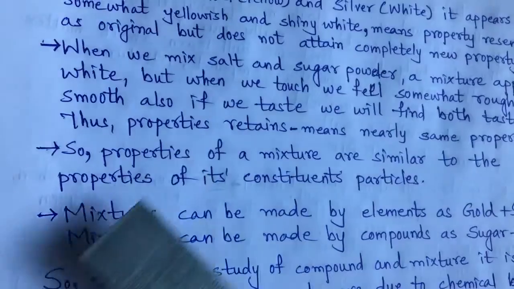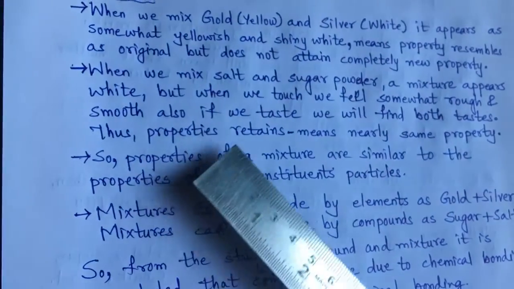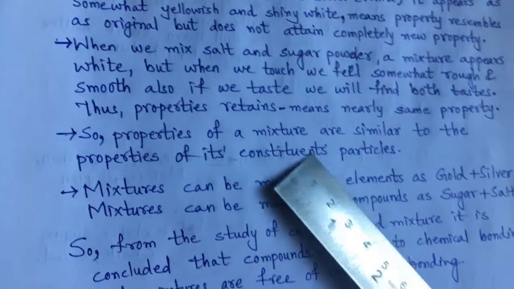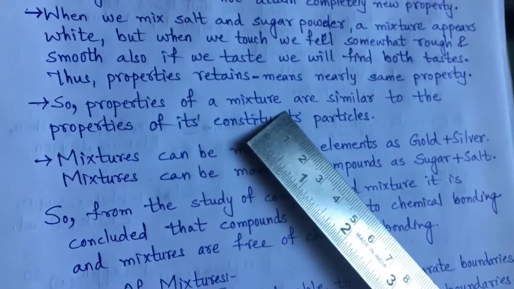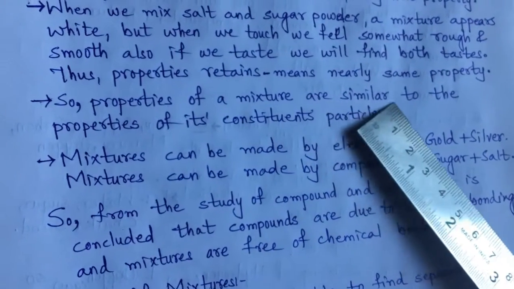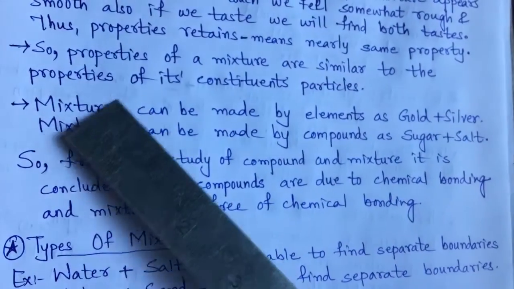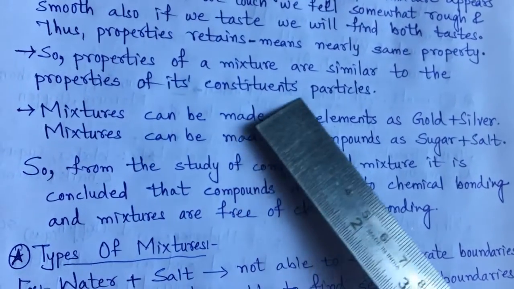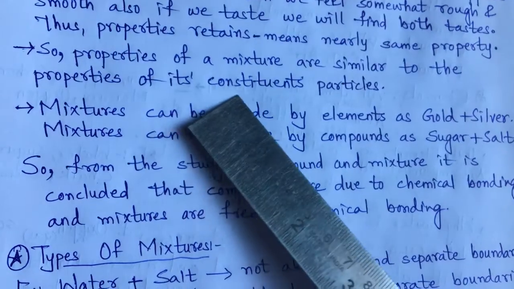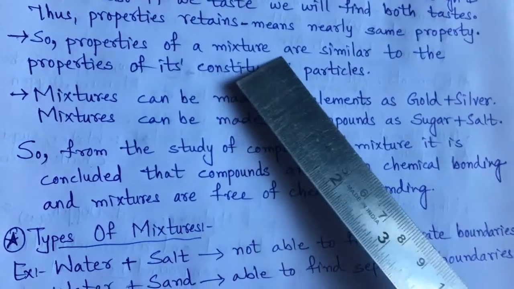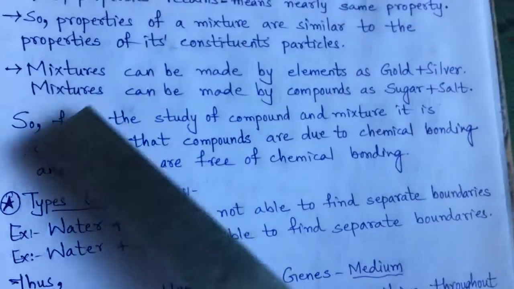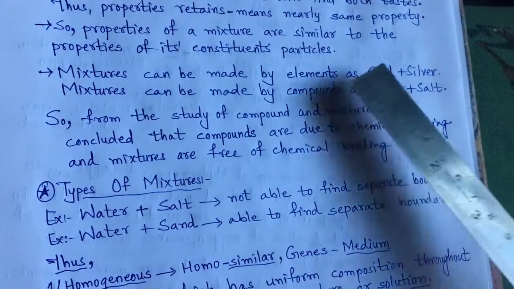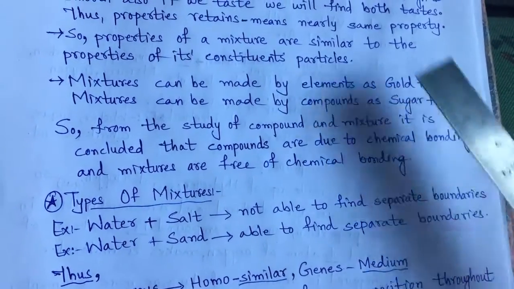In mixtures, when two or more constituents are combined, they resemble the properties of the constituent particles. Constituent particles means the particles which are present in the mixture. Mixtures can be made by elements, for example gold and silver, both are elements.